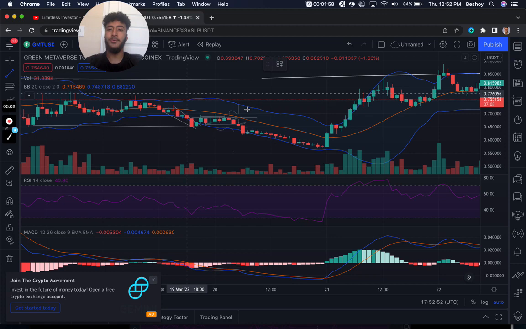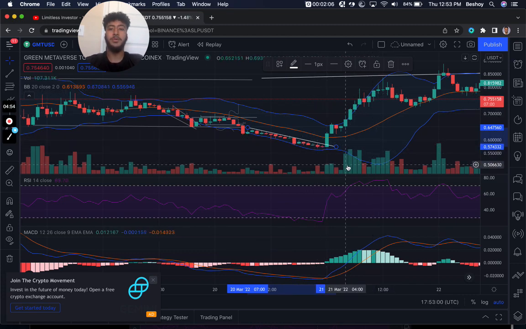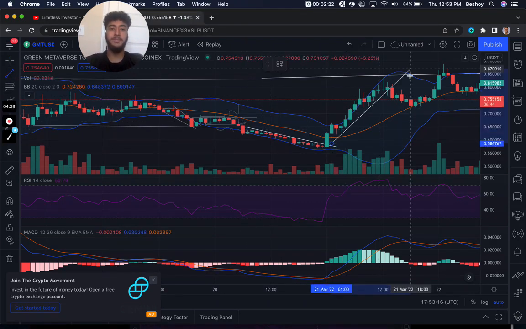And for the 1 hour, as we can see, we created another downtrend here. And after we created this downtrend, we had a bullish momentum here, as we can see with the volume as well. There's a lot of volume that happened. If we draw it out, we can see the volume is intaking the bullish momentum instead of the bearish, okay? And that's why we saw a big movement here to the upside at these levels here.